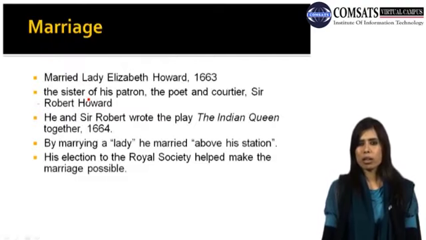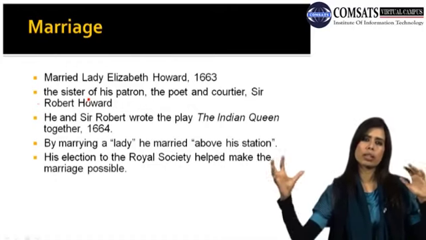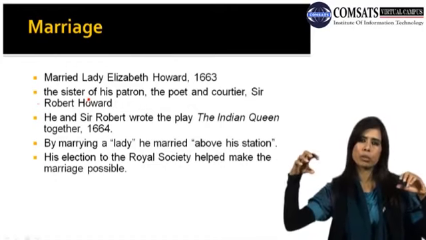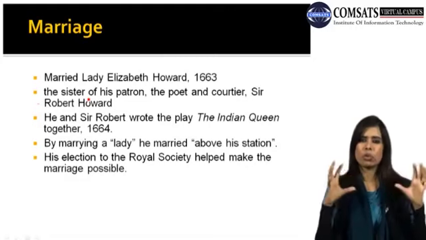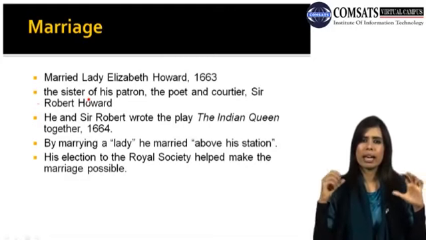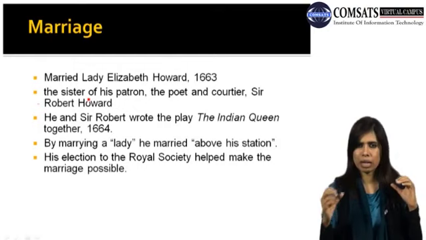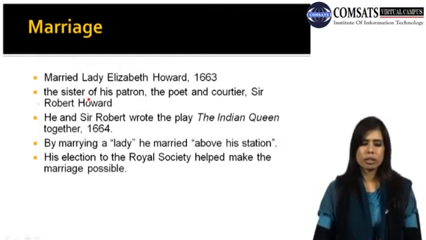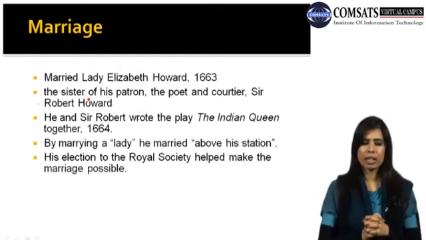Marriage, and that's another important factor, because here you can see Dryden was not just limited to one domain of life. Fine, he had a very diverse and dynamic personality. So he got married to Lady Elizabeth Howard in 1663, the sister of his patron, the poet and courtier Sir Robert Howard. He and Sir Robert wrote the play The Indian Queen together in 1664.